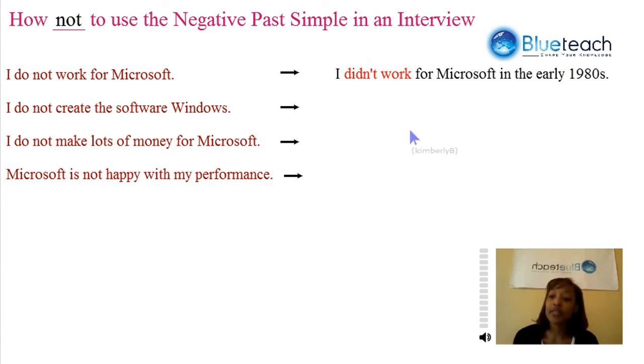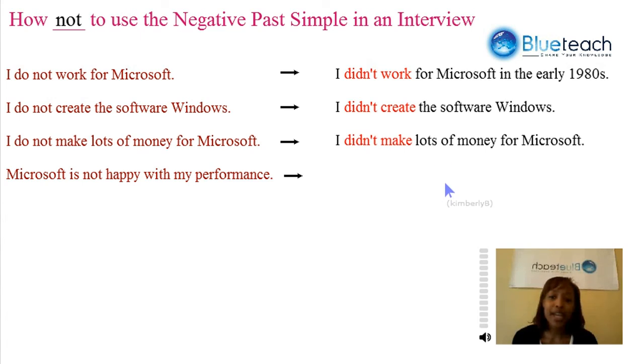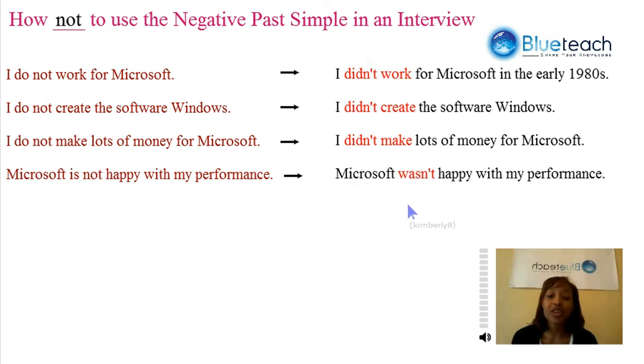I do not create the software Windows. I didn't create the software Windows. I do not make lots of money for Microsoft. I didn't make lots of money for Microsoft. Microsoft is not happy with my performance. Microsoft wasn't happy with my performance.